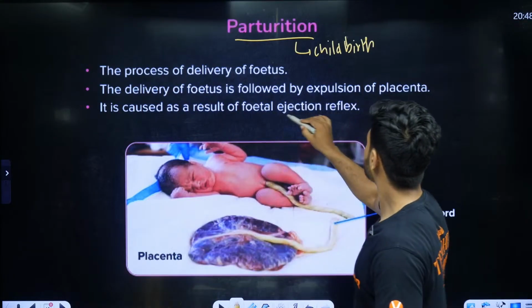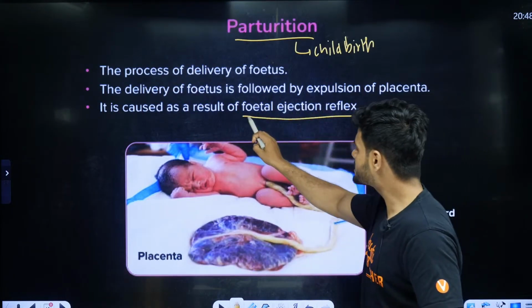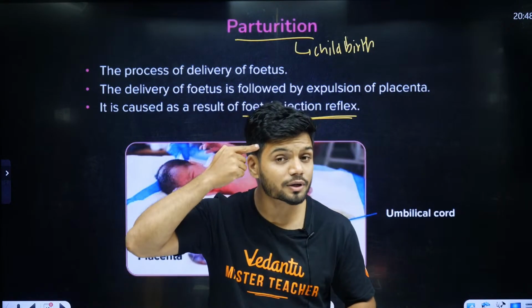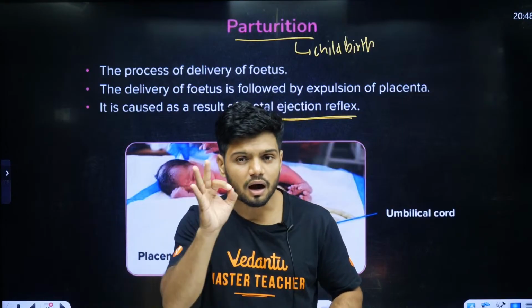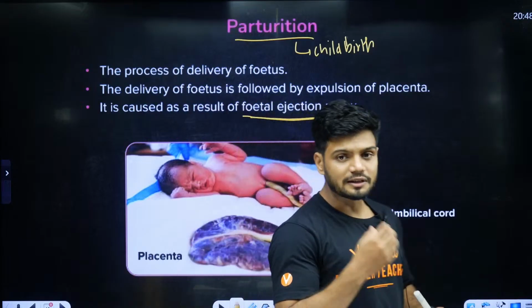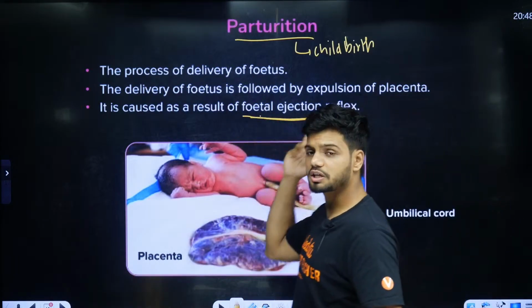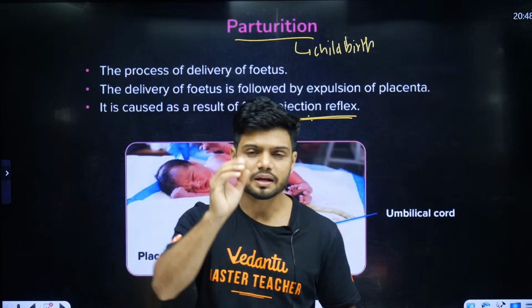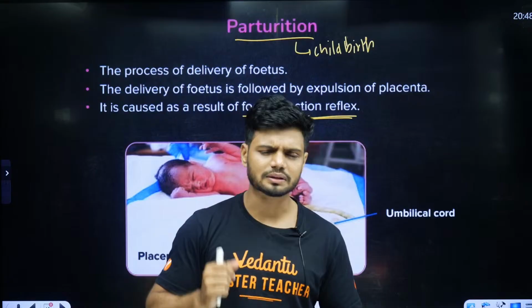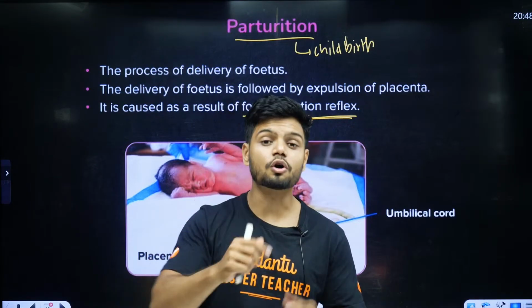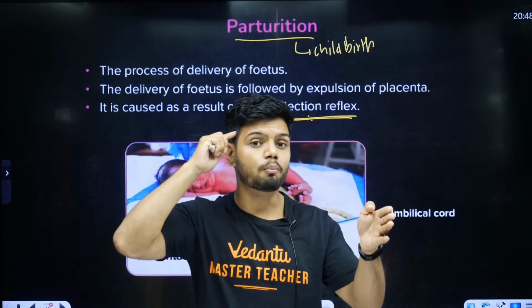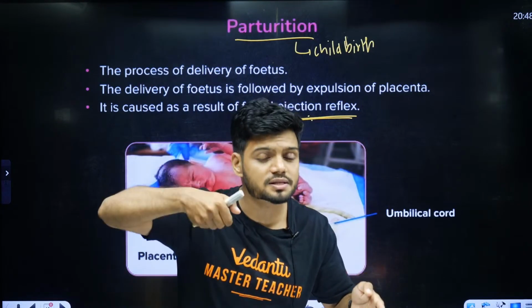It is called what, students? Fetal ejection reflex. Because of this reflex, a hormone will be released from the maternal pituitary of the mother. Does anyone know which hormone? Because of the fetal ejection reflex, a hormone called oxytocin will be released from the mother's pituitary. It will cause more contraction. As soon as there is more contraction, more hormone is released, more contraction.